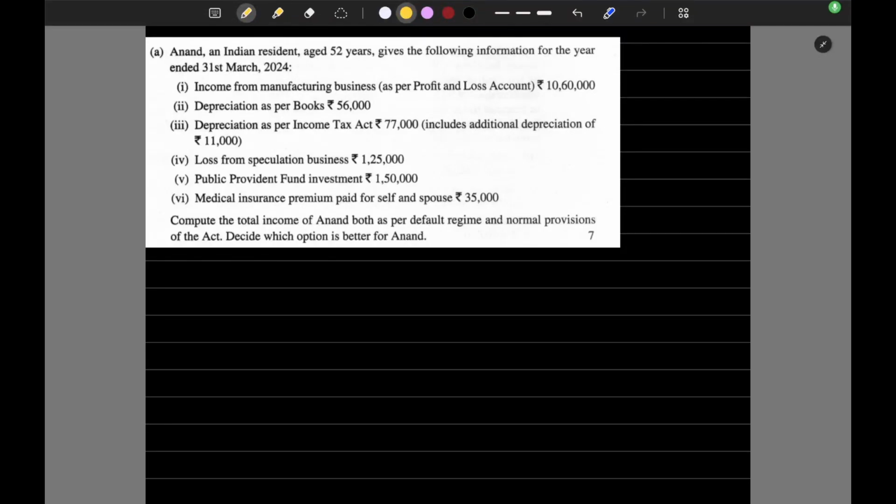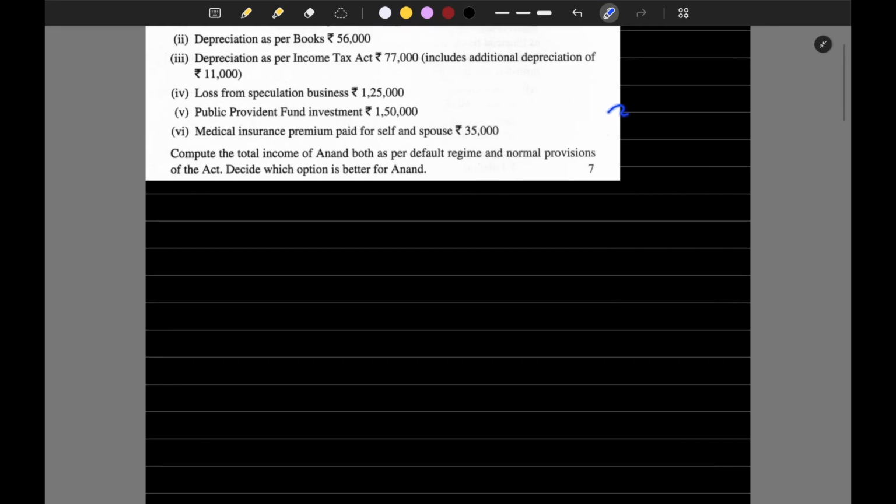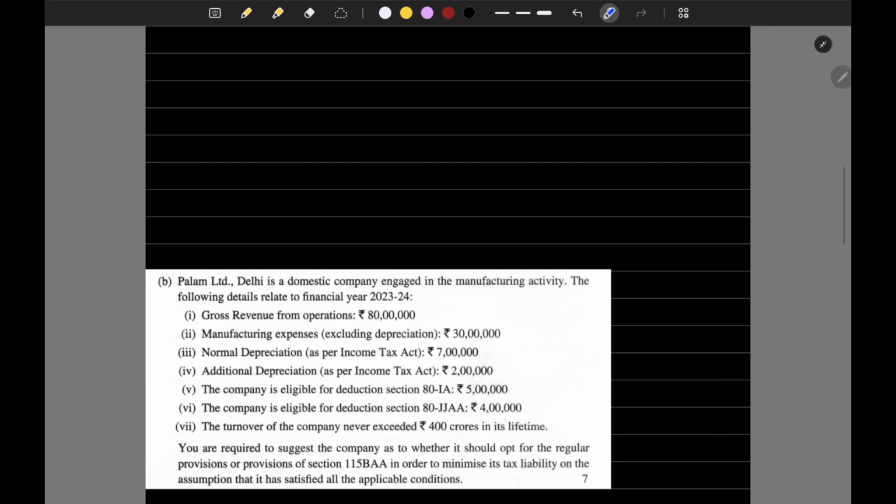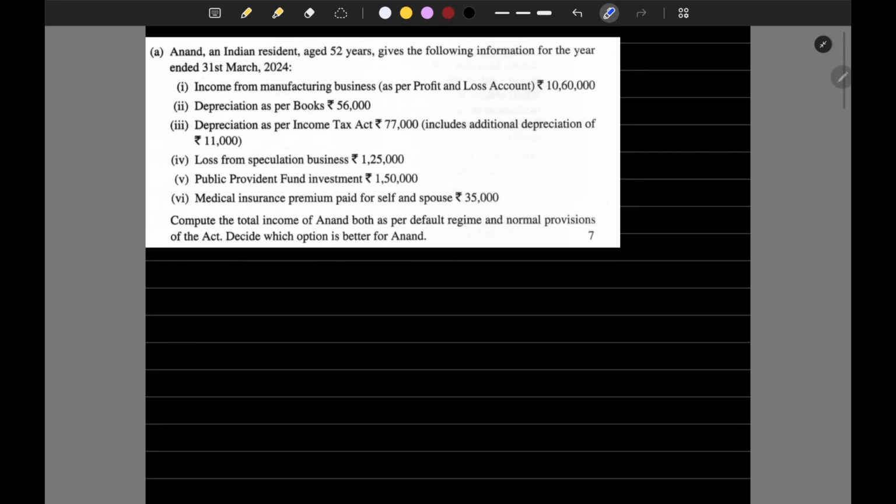Welcome back. Today we are going to solve a problem from the Tax Planning December 2024 attempt question paper. Okay, so what's in the question? We have individual tax planning as well as company tax planning, so one by one we'll solve.